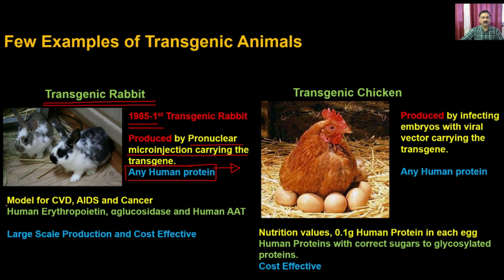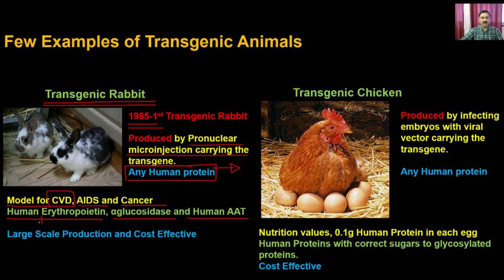For example, rabbits are very good disease models for cardiovascular diseases, AIDS or cancers. Apart from that, rabbits are also used as a protein production machinery to overexpress human erythropoietin, alpha glucosidase, and human AAT.